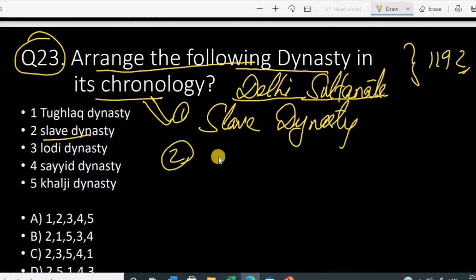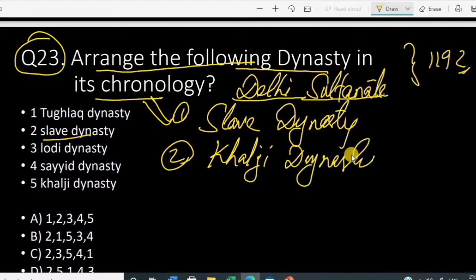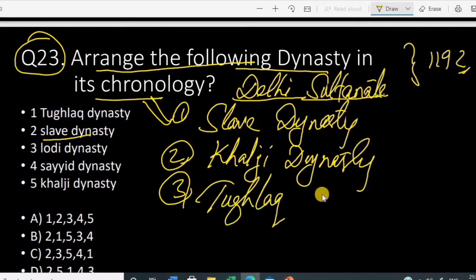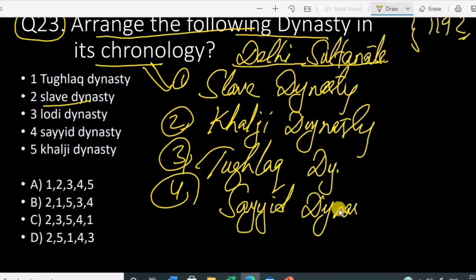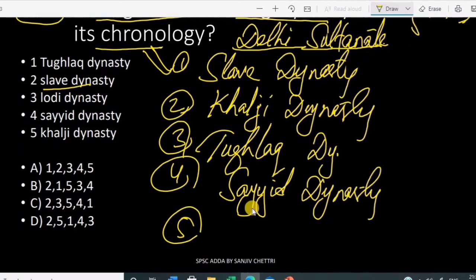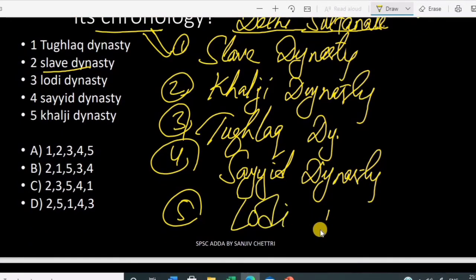Now second, this was the second dynasty after Slave. Then after Khalji, this was the Tughlaq dynasty. And fourth, it was the Sayyid dynasty, and fifth one it was the Lodi dynasty. Okay, Lodi dynasty.